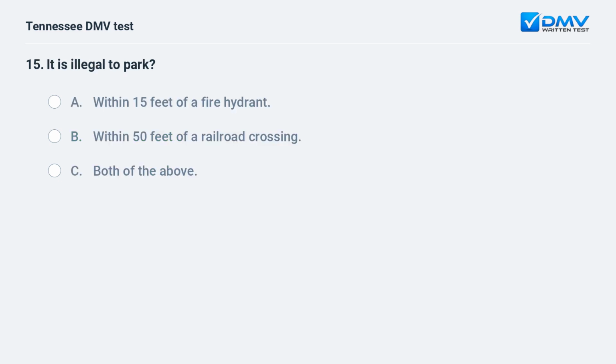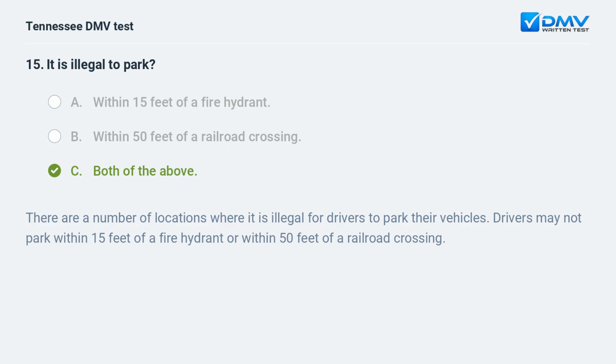It is illegal to park a. Within 15 feet of a fire hydrant. b. Within 50 feet of a railroad crossing. c. Both of the above. The answer is c. Both of the above. There are a number of locations where it is illegal for drivers to park their vehicles. Drivers may not park within 15 feet of a fire hydrant or within 50 feet of a railroad crossing.